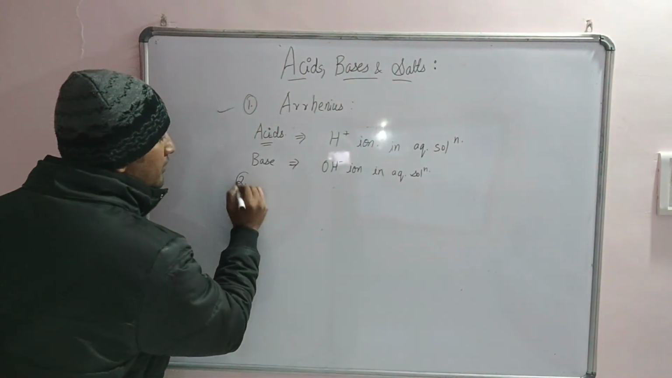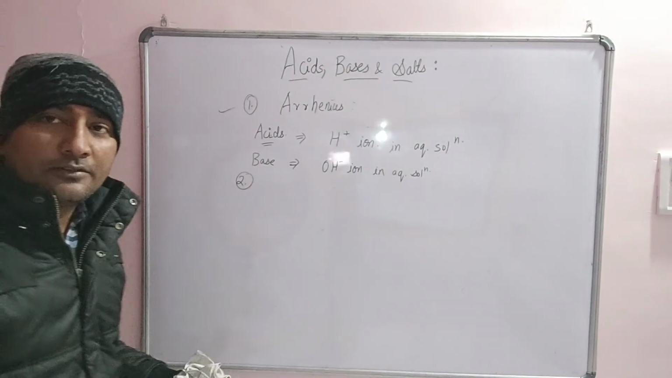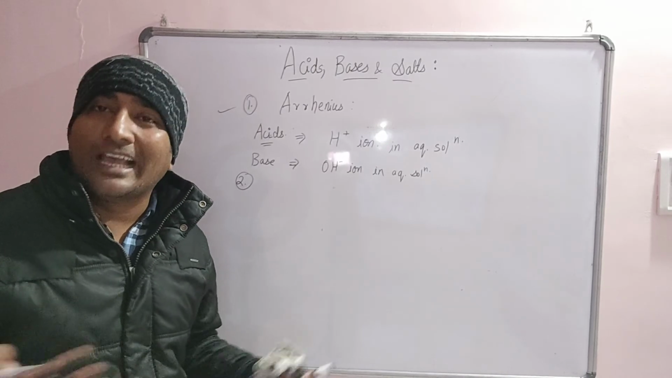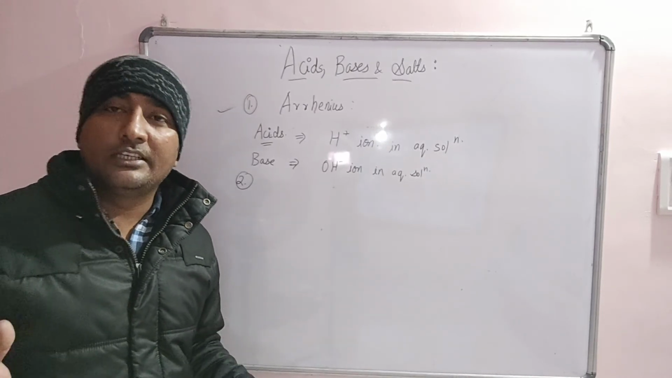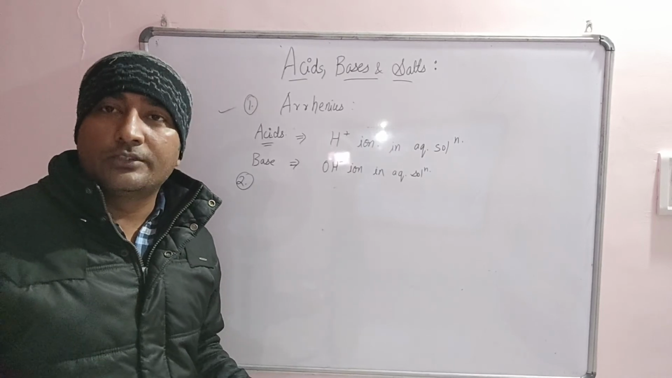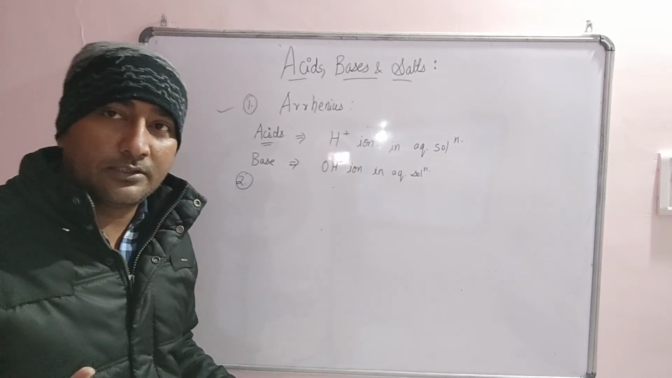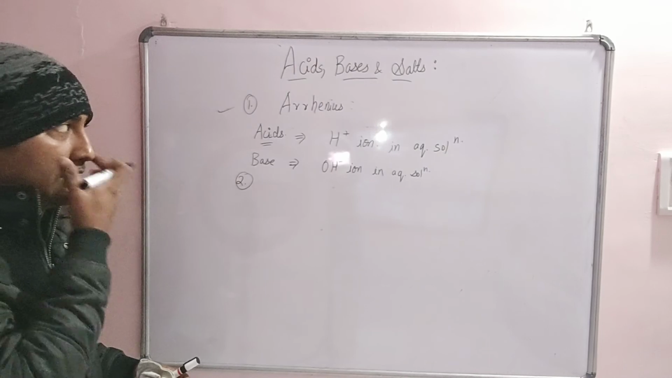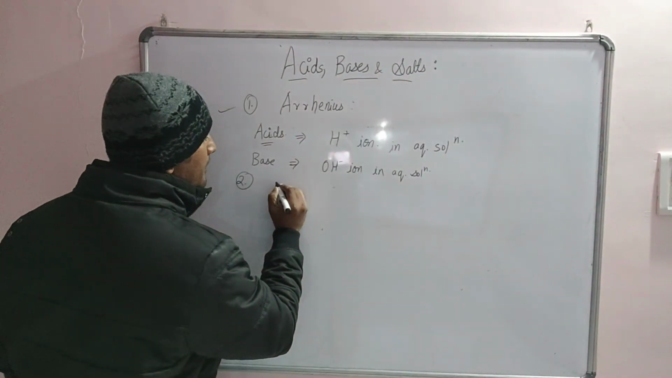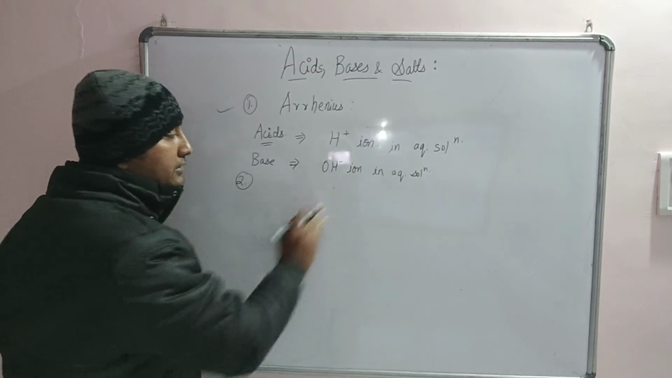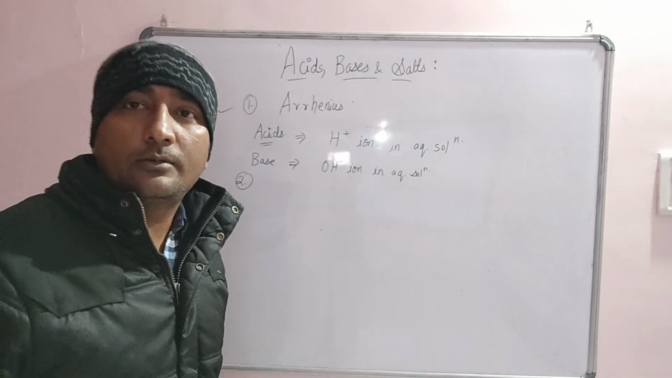And there were many limitations. They have not discussed conjugate acid-base pairs. They have not discussed compounds which are acidic in nature, like CO2 and SO2, but do not have H+, that is, they do not have protons. Now we will discuss the next theory.